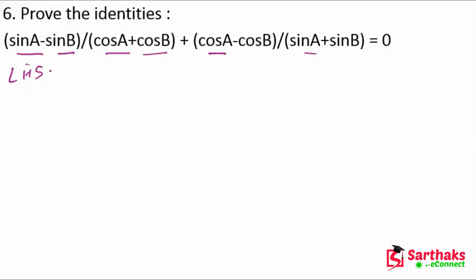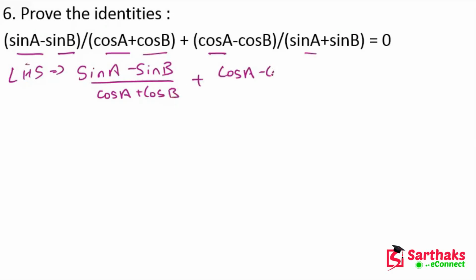So LHS is equal to (sin a minus sin b) divided by (cos a plus cos b) plus (cos a minus cos b) divided by (sin a plus sin b). My dear friends, now let's take the LCM.